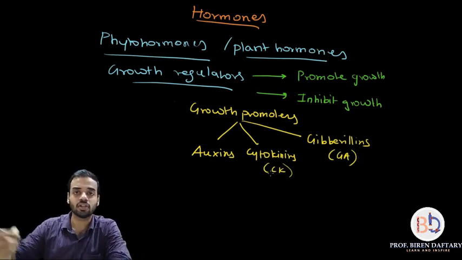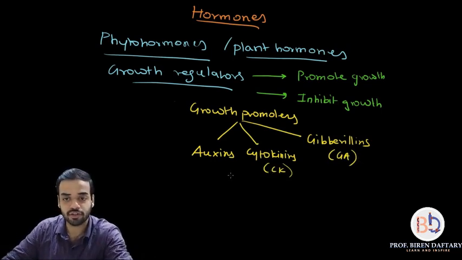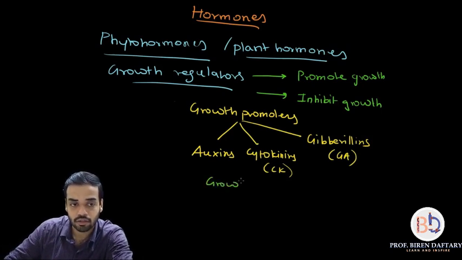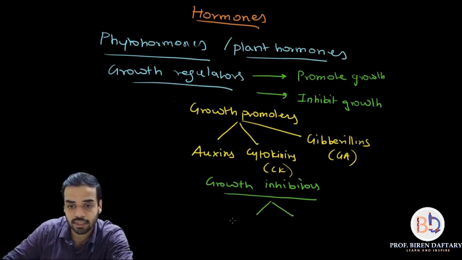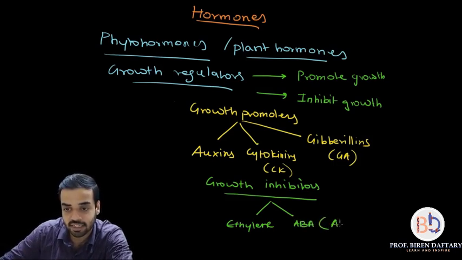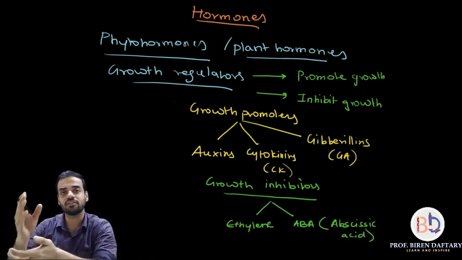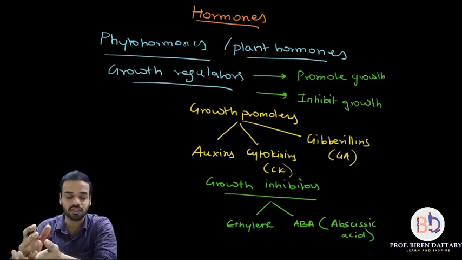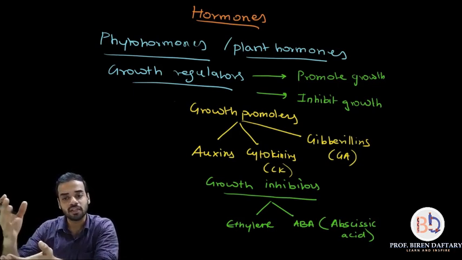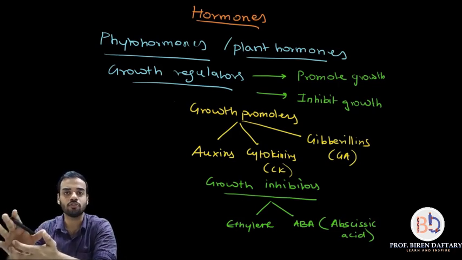Under the growth inhibitors, I will use a different color for that. Growth inhibitors are basically of two main types: ethylene, and the second one is called abscisic acid, spelled A-B-S-C-I-S-S-I-C acid. In today's lecture we are just going to complete auxins and gibberellins, and in the next lectures we are going to complete the remaining hormones. So we just have to study these five hormones in this chapter.